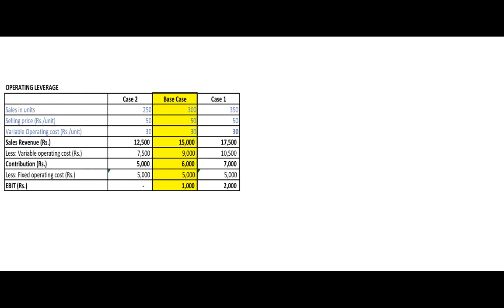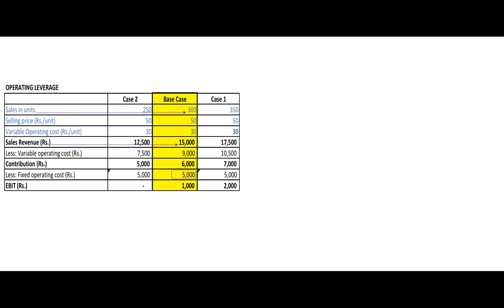We'll look at an example of operating leverage. Say a company or a factory is capable of producing say 500 units, for which it has some fixed setup, fixed costs. Let's look at the base case in yellow, where the sales for a year is 300 units. I've taken lower numbers here. In real life, the numbers may be larger. Selling price per unit is rupees 50, so sales revenue is rupees 15,000.